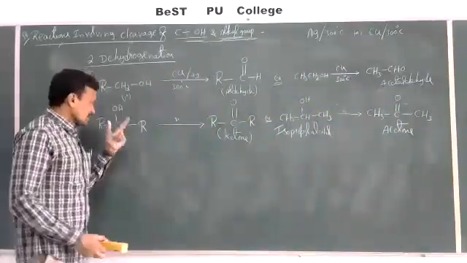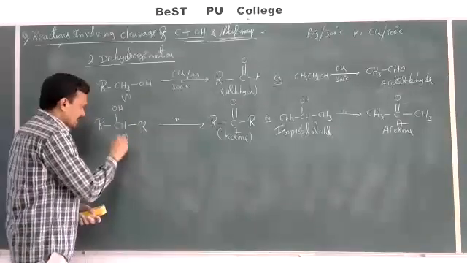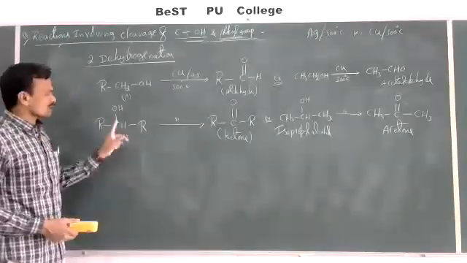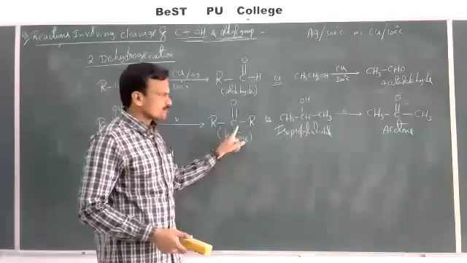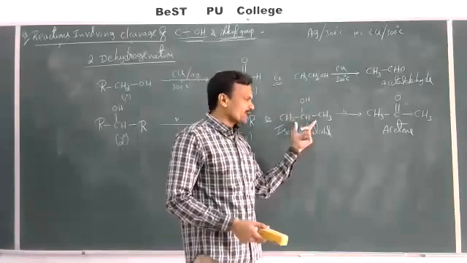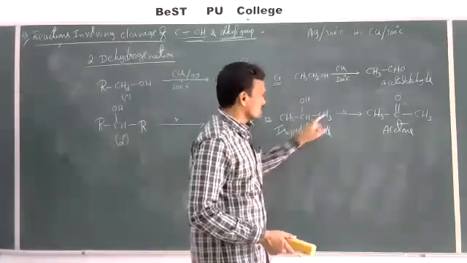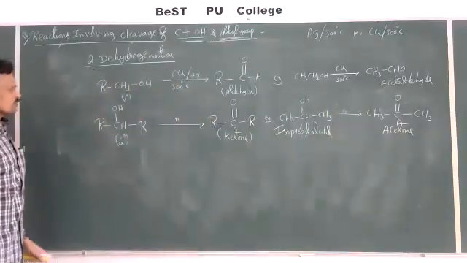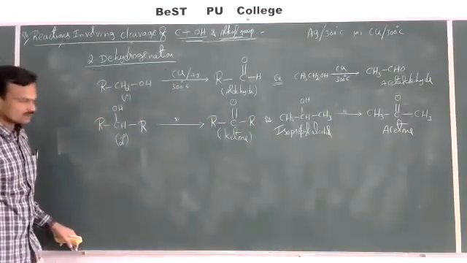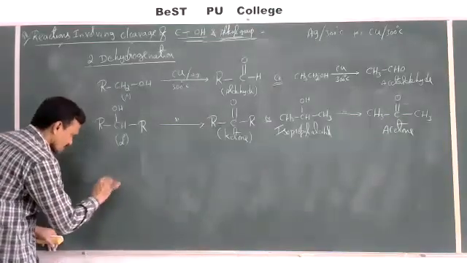So this is a secondary alcohol. Dehydrogenation of secondary alcohols gives ketones. Example, isopropyl alcohol on dehydrogenation gives acetone. This is regarding dehydrogenation of secondary alcohols. Now come to tertiary alcohol.